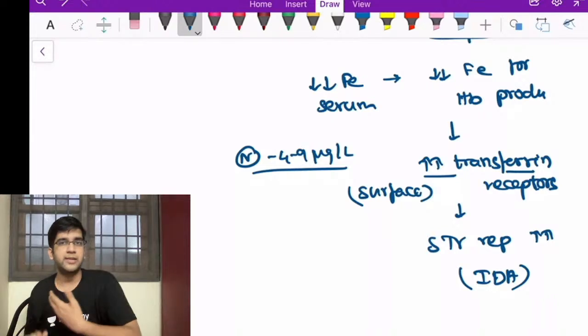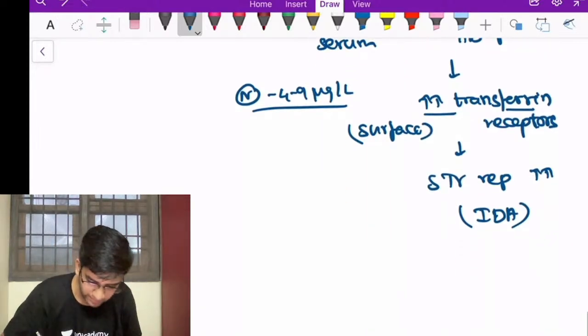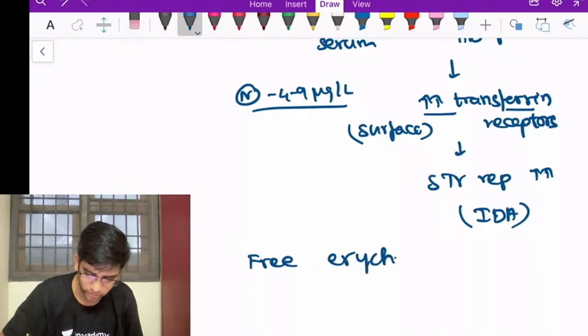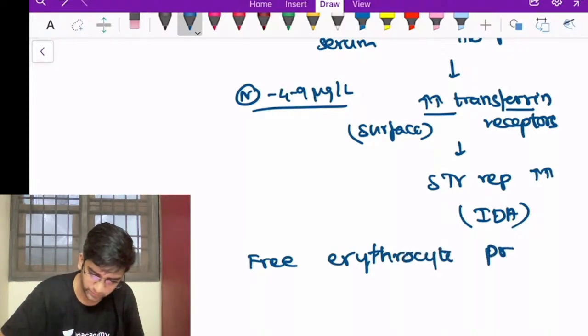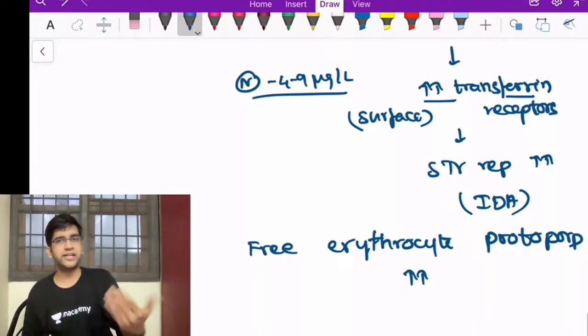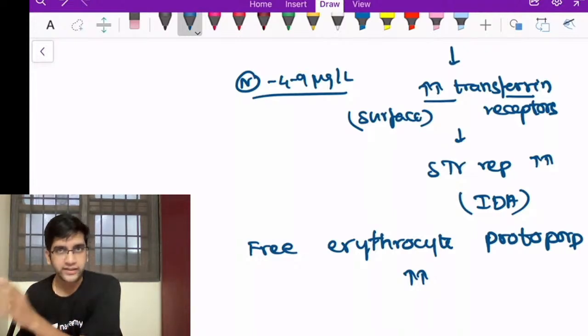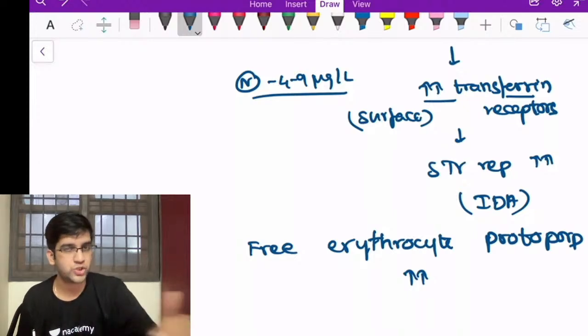So since my hemoglobin or my heme is not coming out properly because of deficiency of iron, the erythrocyte protoporphyrin keeps on increasing, right? So my RBC or my free erythrocyte protoporphyrin, it again is just a feedback mechanism, will increase. It will definitely increase in case of an iron deficiency anemia, right? So these are the 6 things which I'm going to be totally relying on in iron studies. Based on that, we can easily say what's going to happen in different stages of iron deficiency anemia.